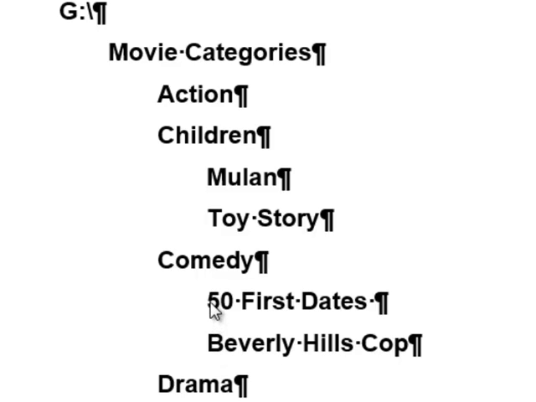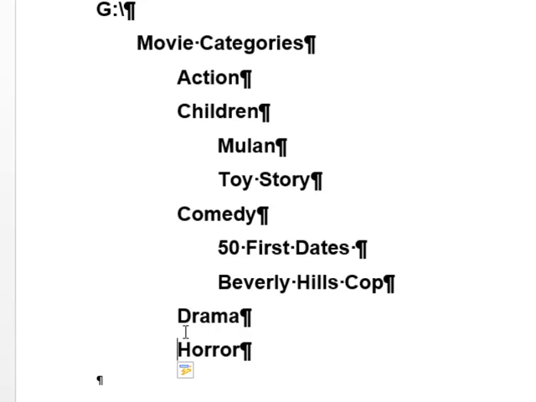Now we look at comedy. Comedy has two children of its own, 50 First Dates and Beverly Hills Cop. Comedy is a child folder of movie, but comedy is a parent folder to 50 First Dates and Beverly Hills Cop. In alphabetical sequence, numbers come before names. That's why 50 First Dates appears first.